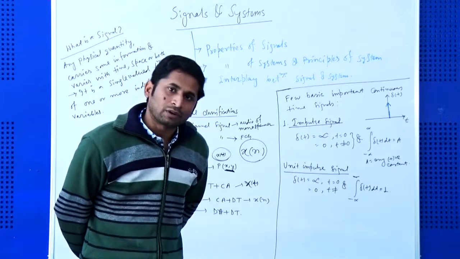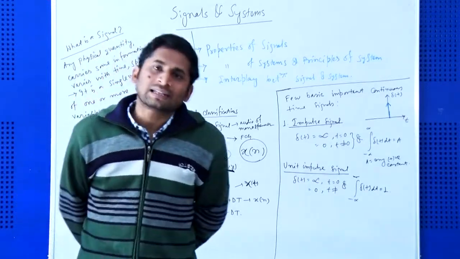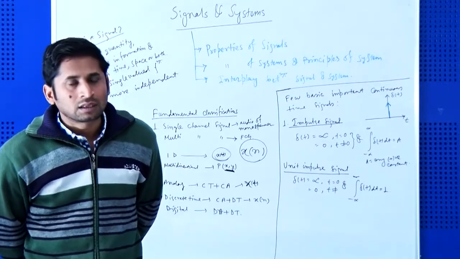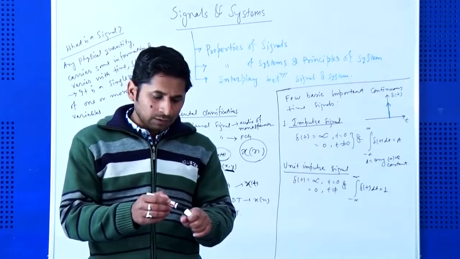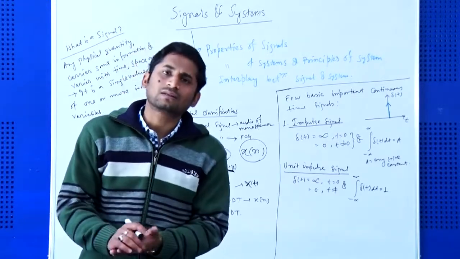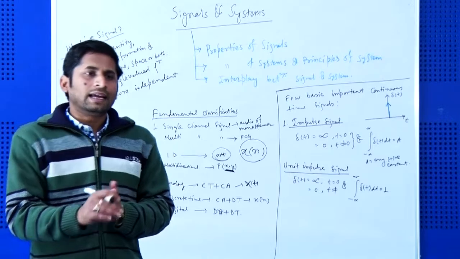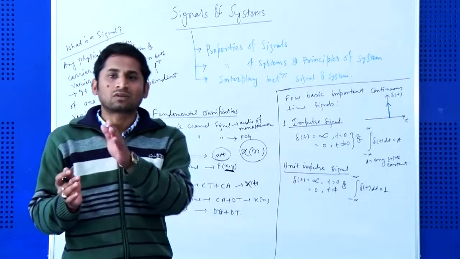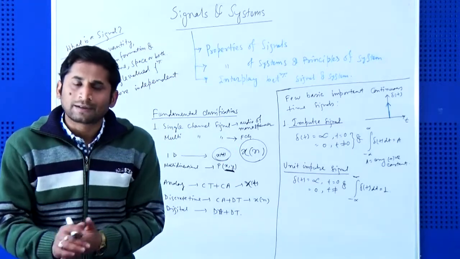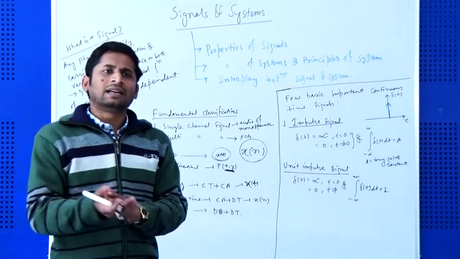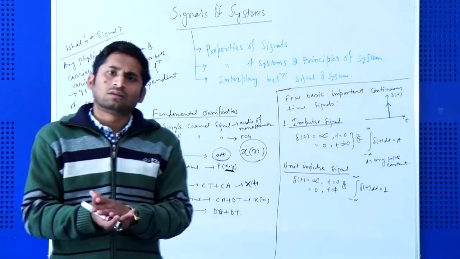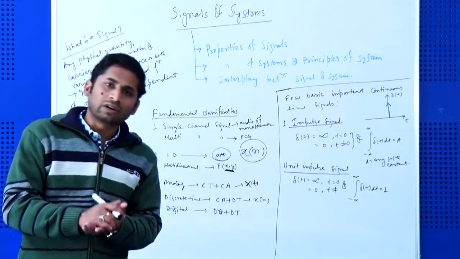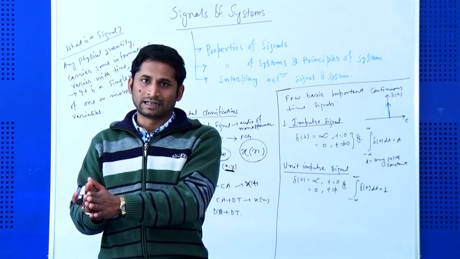And the next one is very important: analog signal or continuous time signal, discrete time signal and digital signal. First of all, what is an analog signal or continuous time signal? A continuous time signal is a signal which is continuous in time as well as continuous in amplitude. Any real life signals are analog signals or continuous time signals.